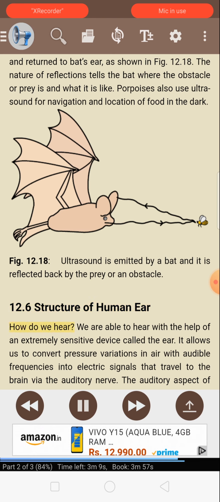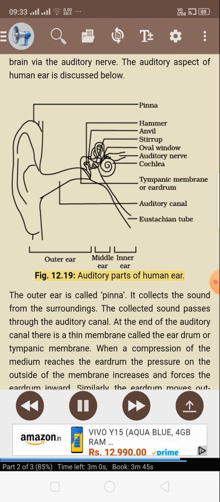12.6. Structure of the human ear. How do we hear? We are able to hear with the help of an extremely sensitive device called the ear. It allows us to convert pressure variations in air with audible frequencies into electric signals that travel to the brain via the auditory nerve. The auditory aspect of the human ear is discussed below. Figure 12.19. Auditory parts of the human ear.